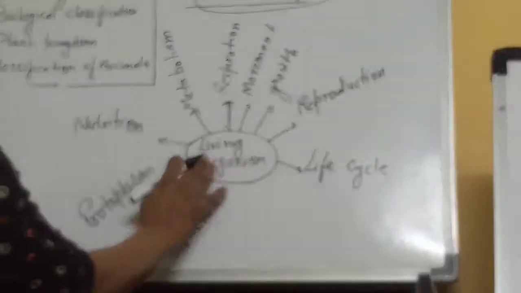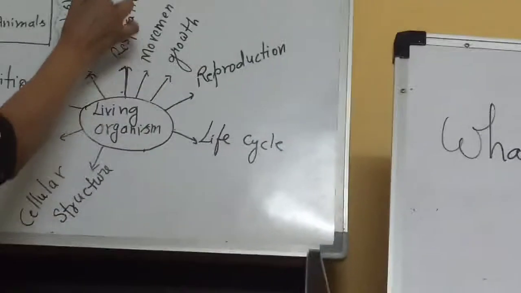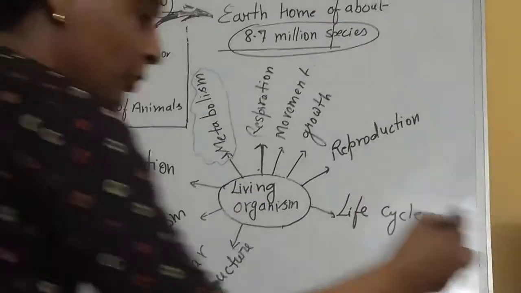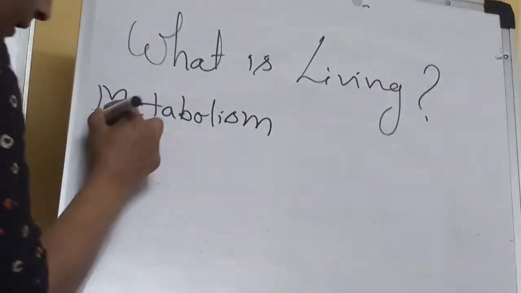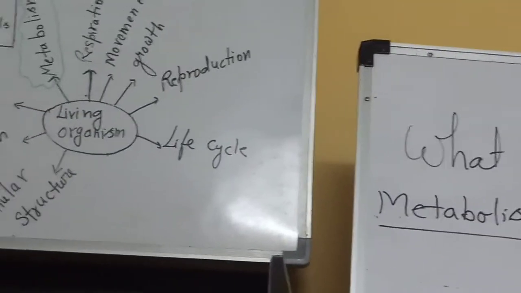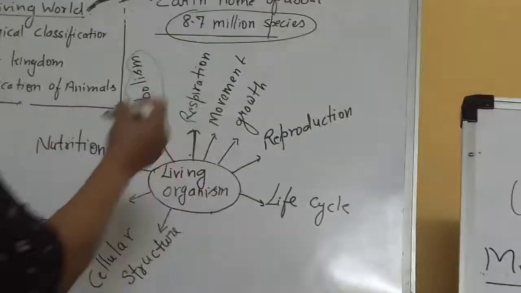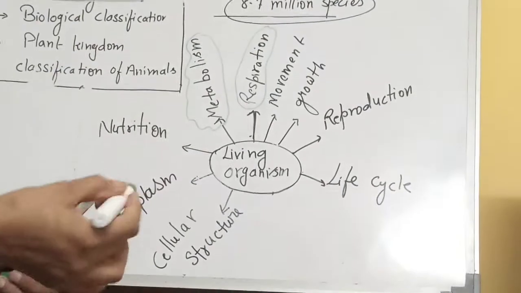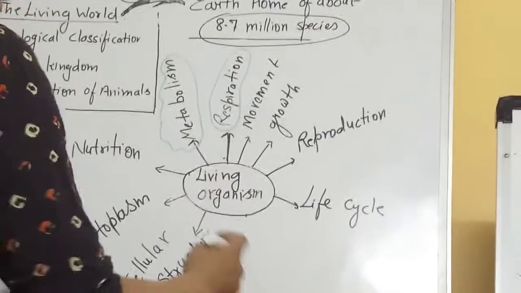Living organisms show metabolism. This is metabolism; this word I am going to explain. Don't worry, whether this is new or you already know it, I am going to explain this word. So organisms that show metabolism are living. Respiration: such organisms respire. Respire does not mean breathing, not inhalation and exhalation. It is one process where complex things are turned into simpler ones.